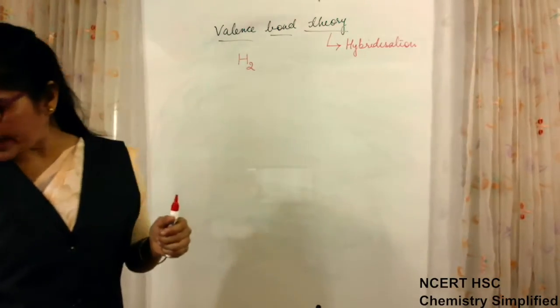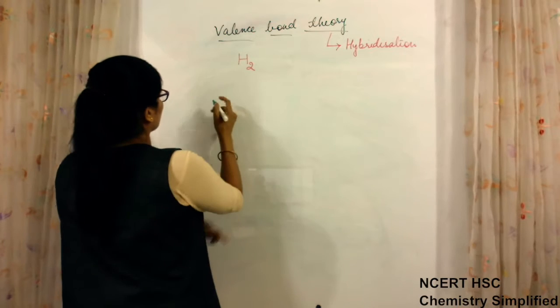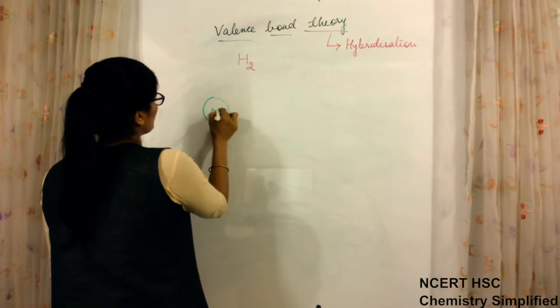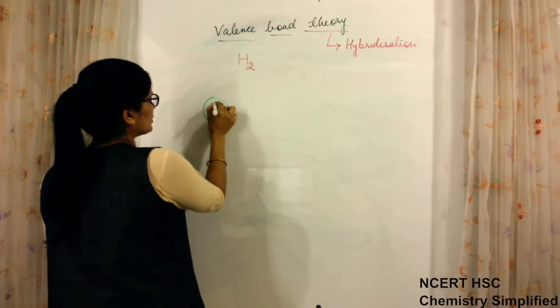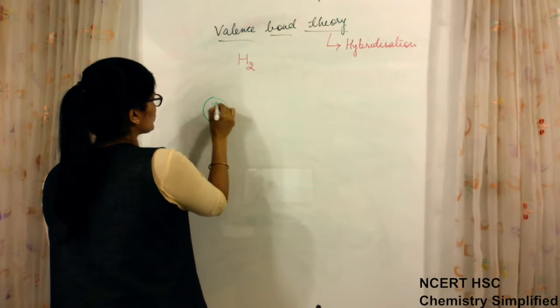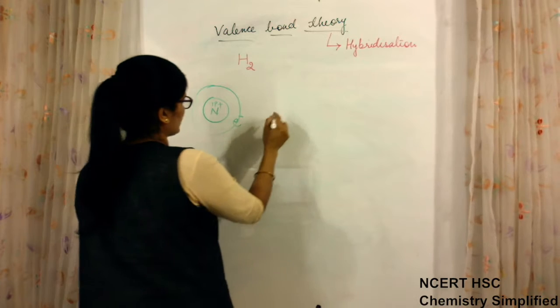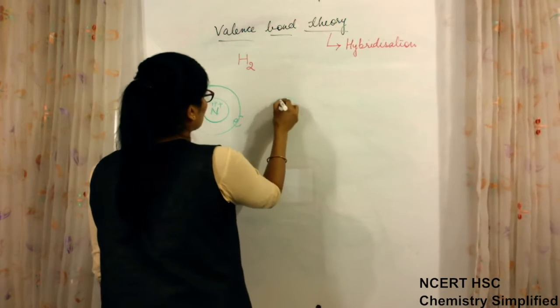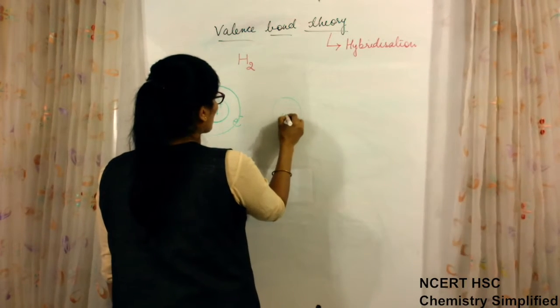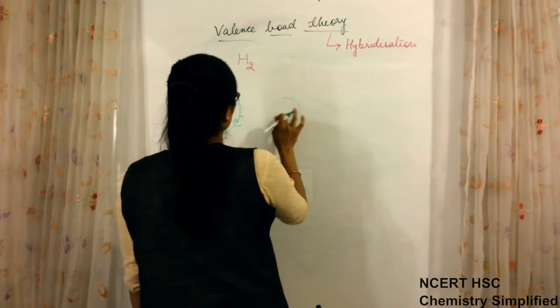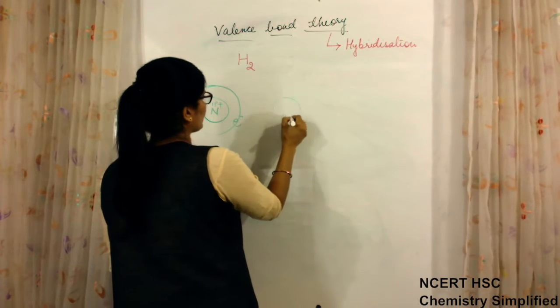Okay. Now when these two hydrogen atoms, hydrogen atom 1 having a nucleus, has one proton, positive charge. There is one shell having one electron, negative charge. Then another nucleus, neutron is not there, I am writing for the nucleus.